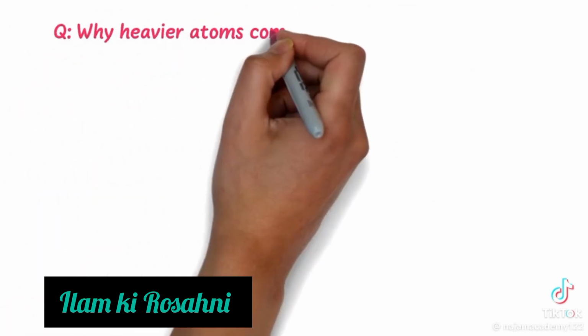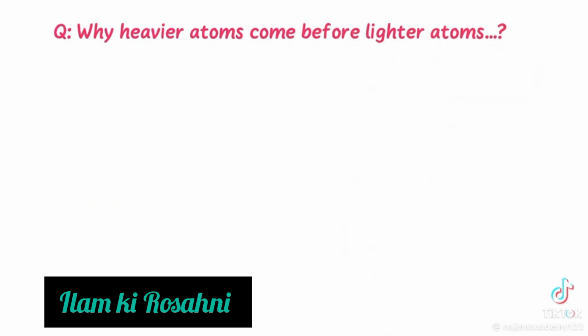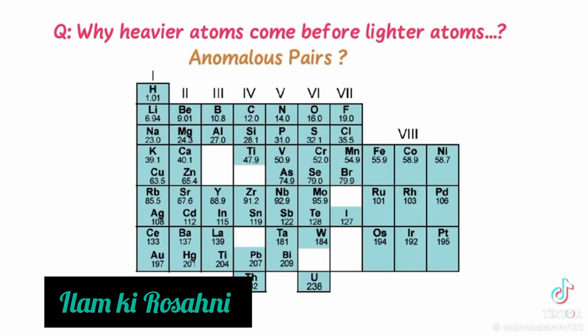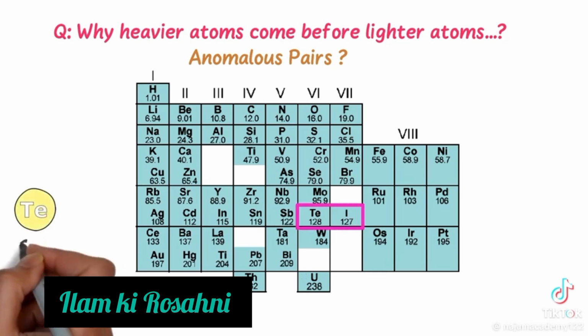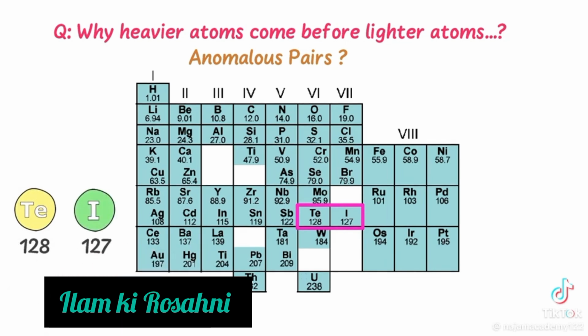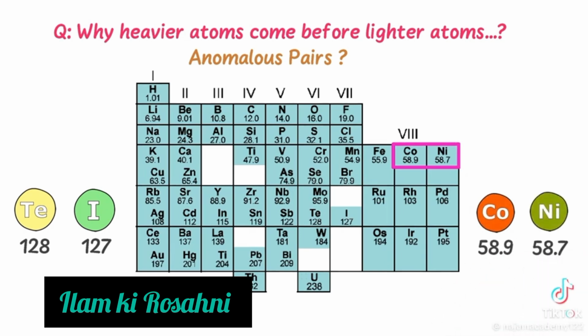Finally, why do heavier atoms come before lighter atoms, or explain the anomalous pair of Mendeleev's periodic table. For example, as you can see, in Mendeleev's periodic table, tellurium is placed before iodine, although the atomic mass of tellurium is 128 and that of iodine is 127. Secondly, you can see that cobalt is placed before nickel, although the atomic mass of cobalt is 58.9 and that of nickel is 58.7.